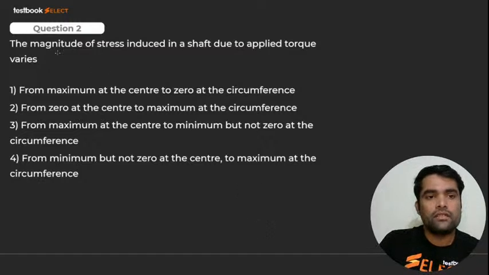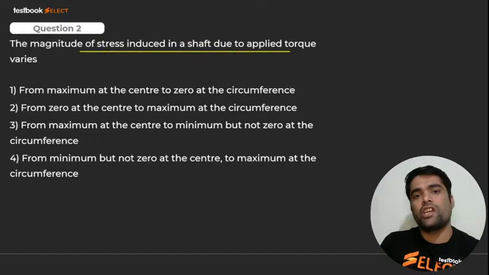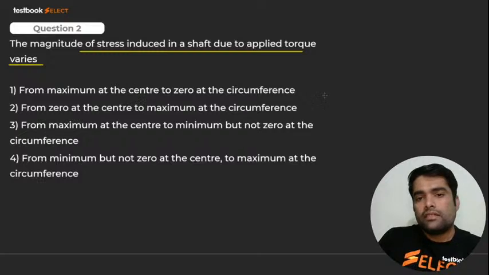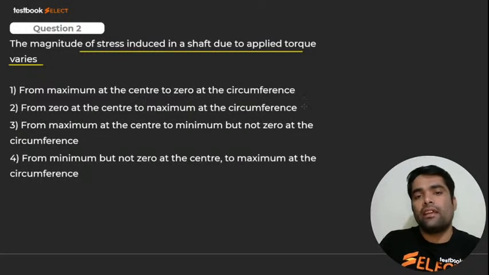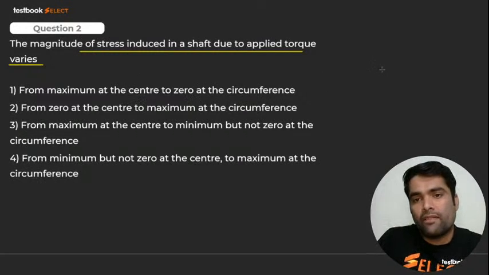Two. Very good. That is, the magnitude of stress induced in shaft due to applied torque varies, my dear, from maximum. Say क्या पूछ रहा है? टॉर्क कैसे वैरी करता है? You should know जो शाफ्ट होता है, शाफ्ट कैसा होता है? सर्कुलर.